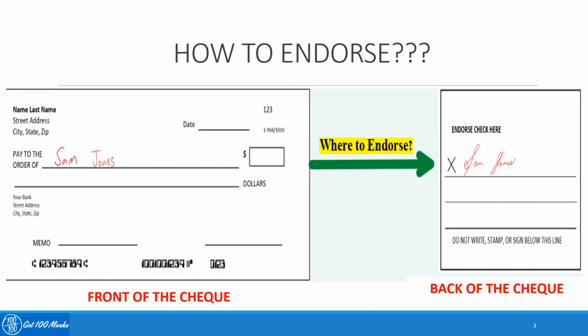So when you are endorsing, here in this example, I've given the back of the check where the drawer of the instrument has endorsed it behind the instrument. Okay, so endorsement is done by way of signing behind the instrument. Okay, you can even sign on the face of the instrument and endorse it. And it need not be that only the drawer can endorse it.